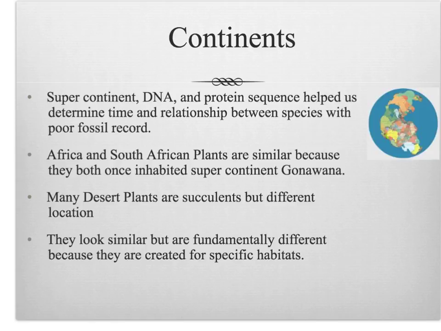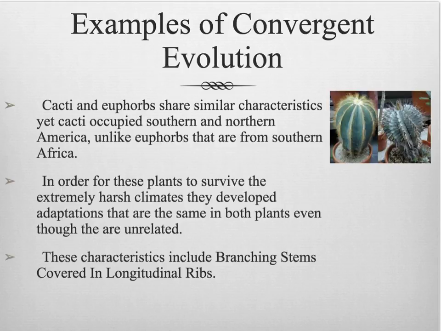Africa and South America are similar in plants because they both once belonged to the supercontinent Gondwana. Many desert plants are succulents but are in different locations. They look similar, but they are fundamentally different because they are adapted to specific habitats.